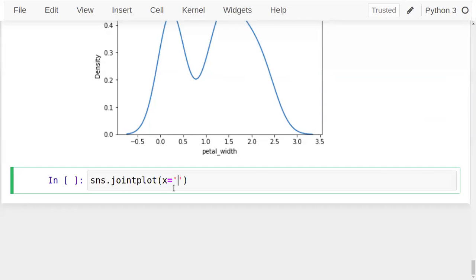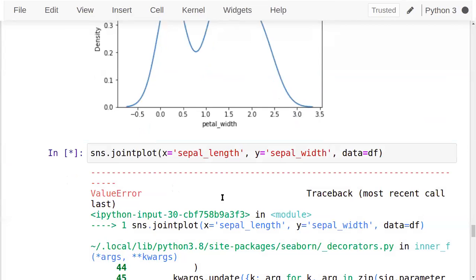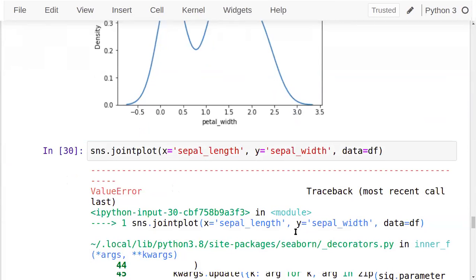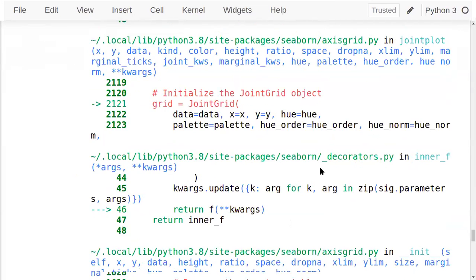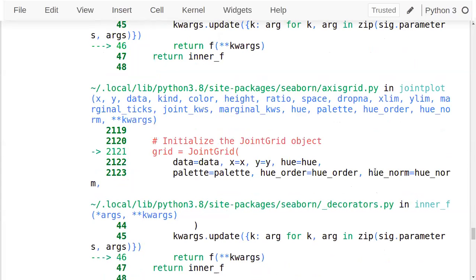On the X side, let's have sepal length, and on the Y side sepal width, and data is df. See this. Oh, something is missing. What's missing? Data is iris.